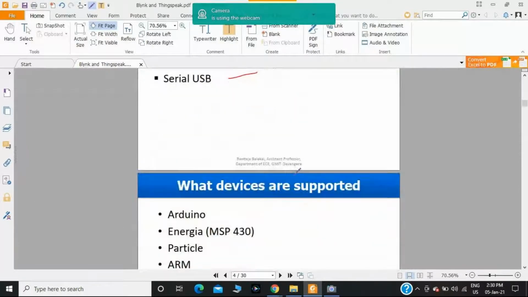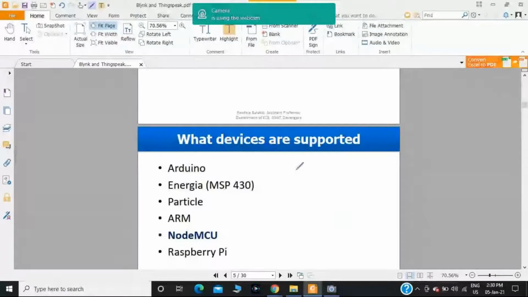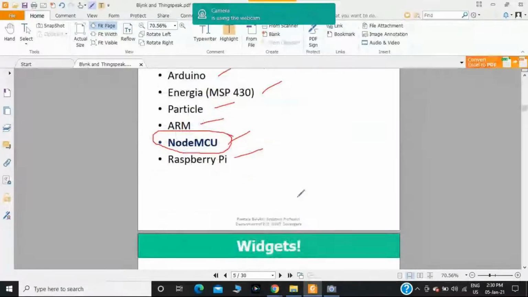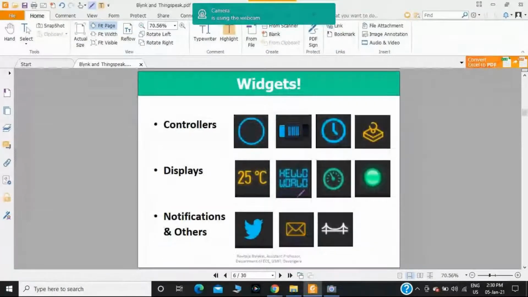What are all the devices supported? Arduino, Energia, that is nothing but MSP430, Particle, ARM, NodeMCU, Raspberry Pi. In this session, I'm concentrating more on the NodeMCU microcontroller. These are the widgets available under the Blynk app.